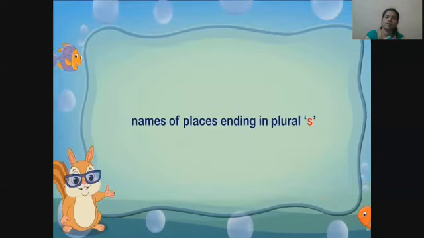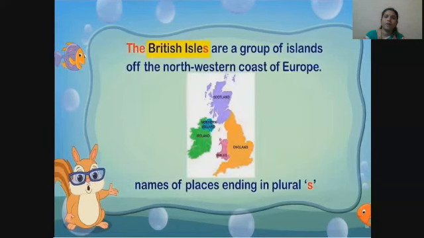The is used before names of places ending in plural s. For example, the British Isles are a group of islands off the northwestern coast of Europe.